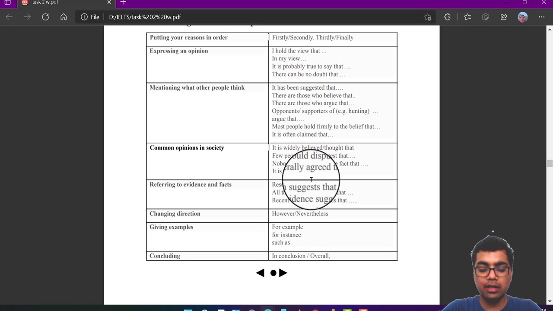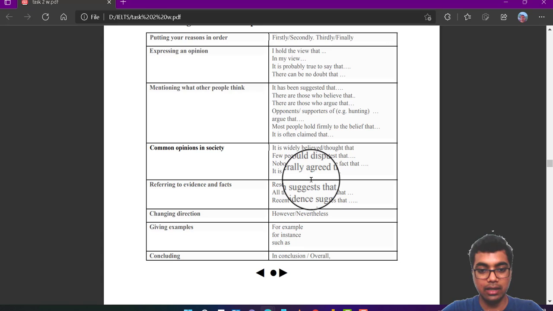Now, if you are referring to evidence, research, or any study in your paragraph, through that you want to support your reasoning. For example, I've given the example of public transportation. It can be supported by the evidence that people who use cars more are less active.